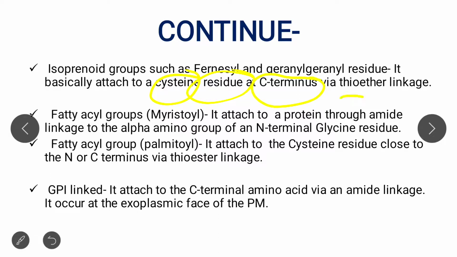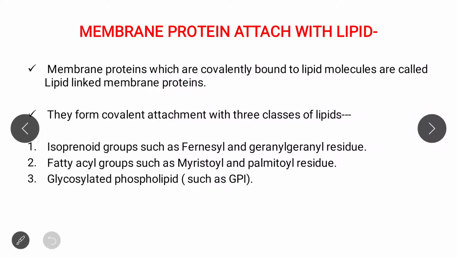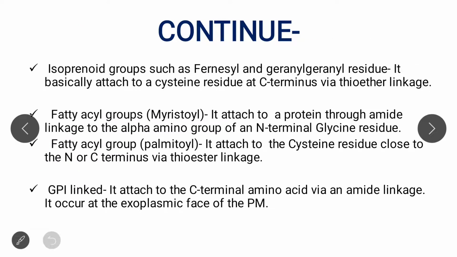So in case of isoprenoid, the attachment takes place through a thioether link, at the cysteine residue at the C terminus.